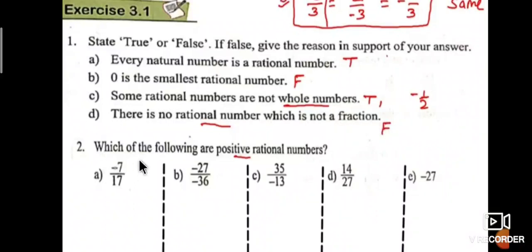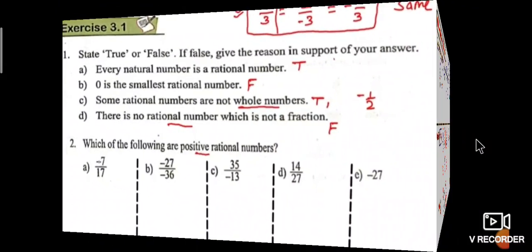Next, second exercise. Which of the following are positive rational numbers? We have to discuss which are positive and which are negative. Minus 7 by 17 is negative. This one, minus and minus get cancelled, so it is positive. Minus 35 divided by minus 13 is positive. Minus 35 by 13 is negative. 14 by 27 is positive. This is also negative, students. Next, we will discuss the negatives and positives of rational numbers in depth.